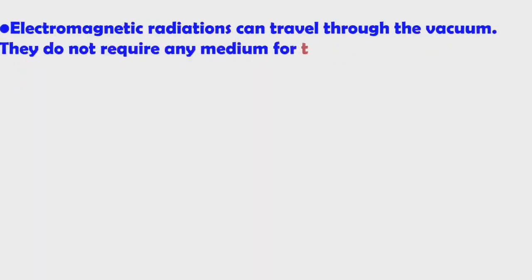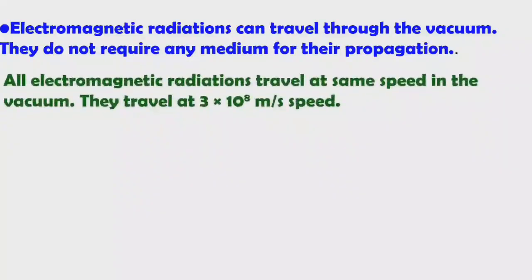Electromagnetic radiations can travel through vacuum. They do not require any medium for their propagation. All electromagnetic radiations travel at the same speed in vacuum, that is, 3 × 10^8 meter per second. Already we discussed light waves are electromagnetic waves. The speed of light in vacuum is 3 × 10^8 meter per second.